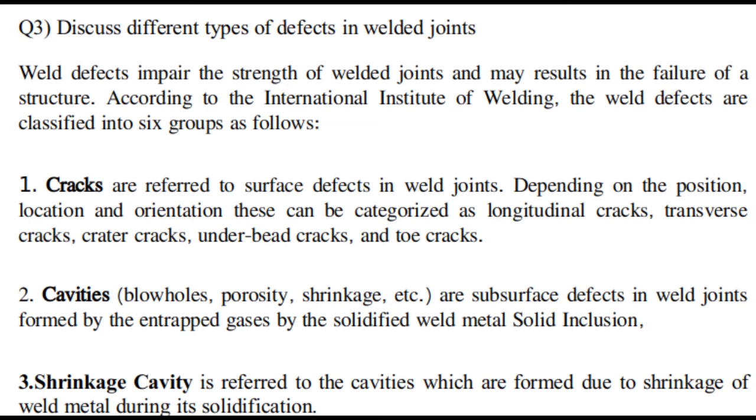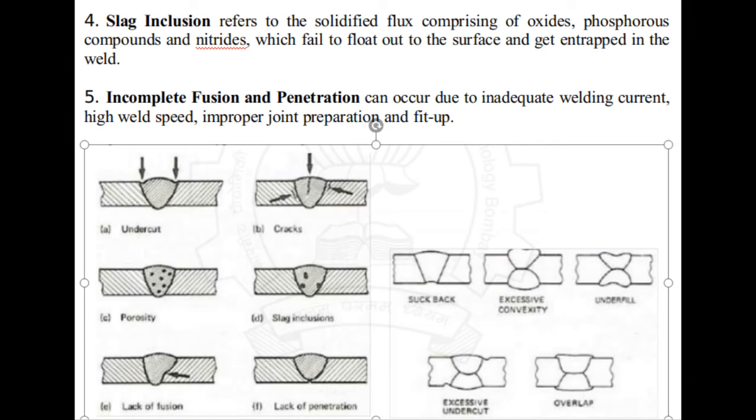Point number 3 is the shrinkage cavity. They are also referred to as the cavities which are formed due to the shrinkage of weld metal during its solidification. So shrinkage cavities are formed in that case.